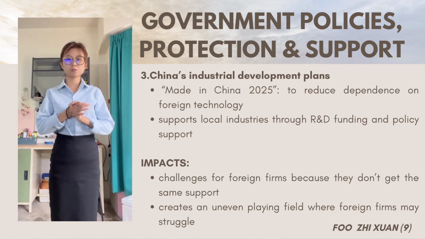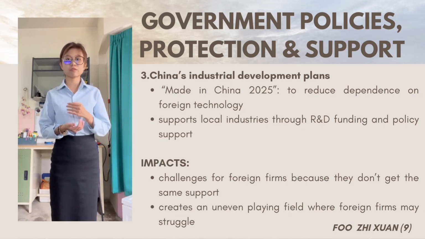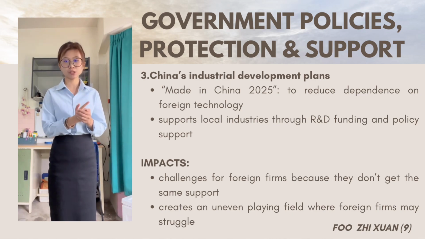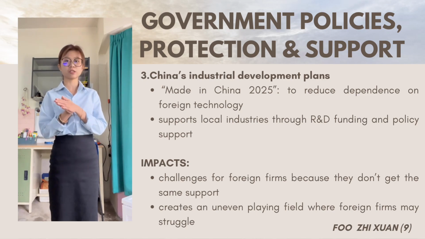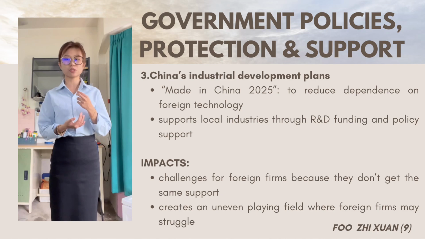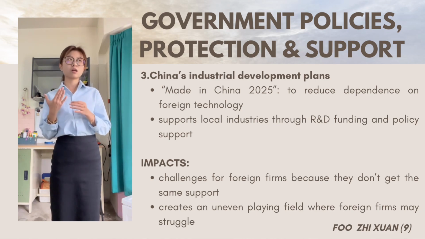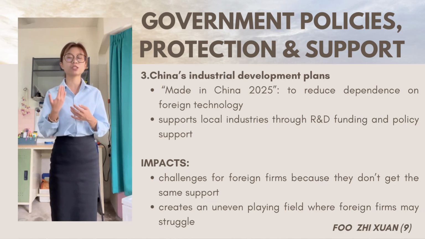Next, China uses protectionist policy to protect local firms from foreign competition. This includes giving tax breaks, subsidies, and advantages only to local firms, but too much protection can also limit China's own growth. That's why the government now tries to create a fair market by updating anti-monopoly laws and improving infrastructure to connect different regions in China better.